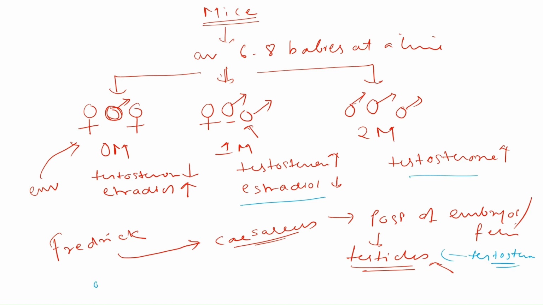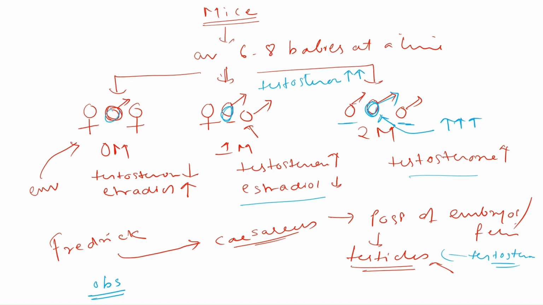Now, the observation was this. In the third condition, the center male is surrounded by two males, so with respect to the center male, the concentration of testosterone in this mouse is more. In condition 2, where the middle one is sandwiched between one female and one male, the concentration of testosterone will be less compared to the third condition.